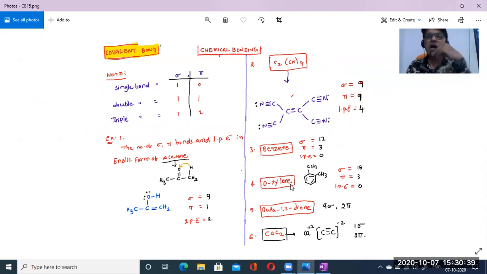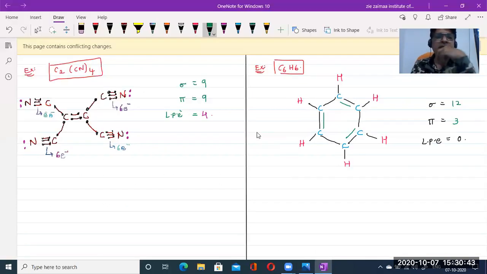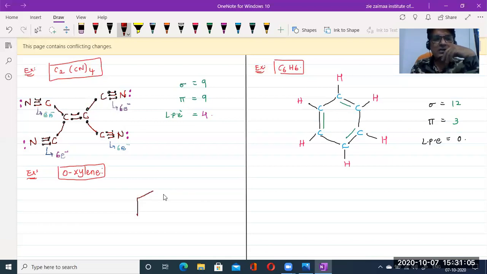Then what about orthoxylene? One more example. Orthoxylene. First, what does orthoxylene mean? What is xylene? First, try to draw the structure of benzene.